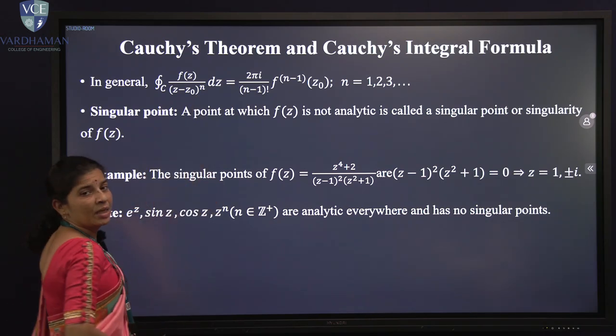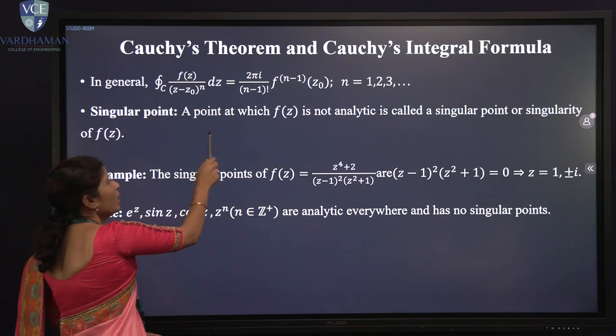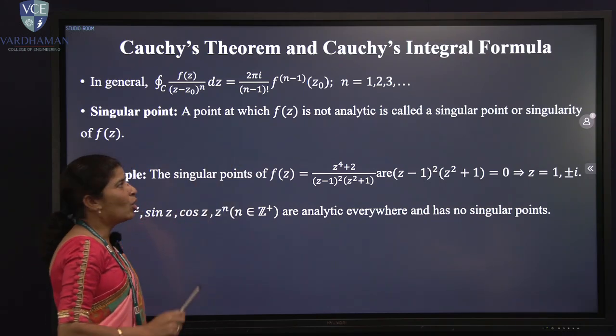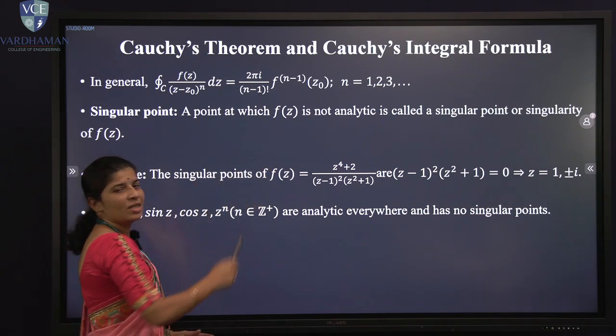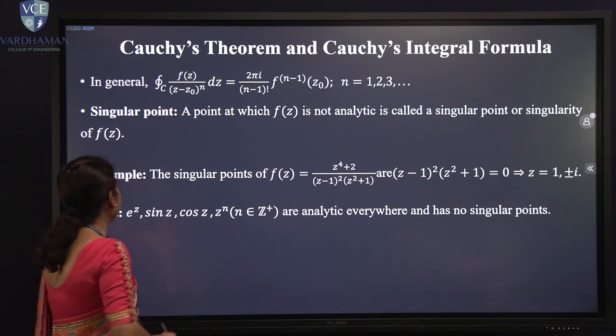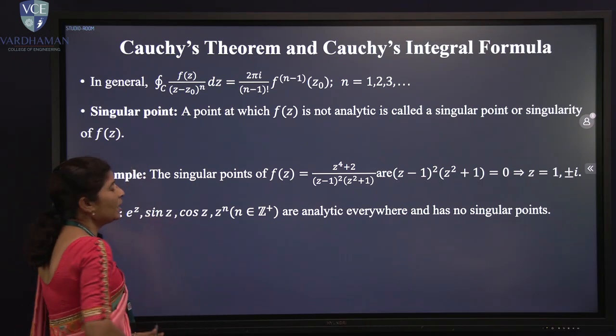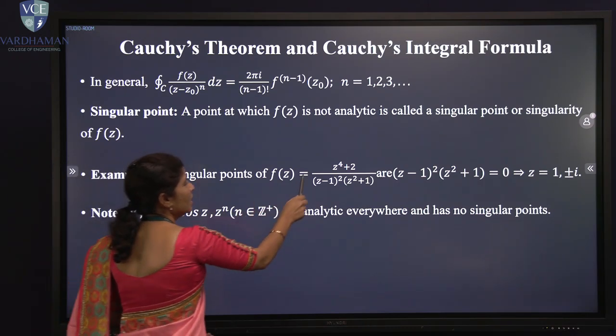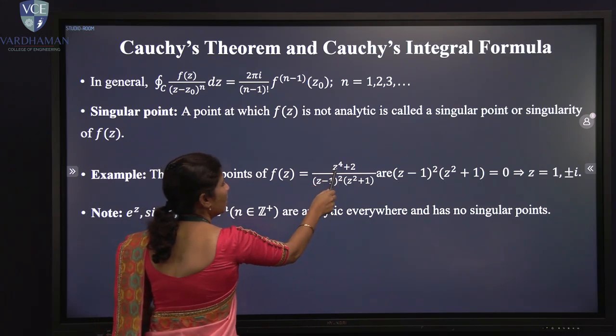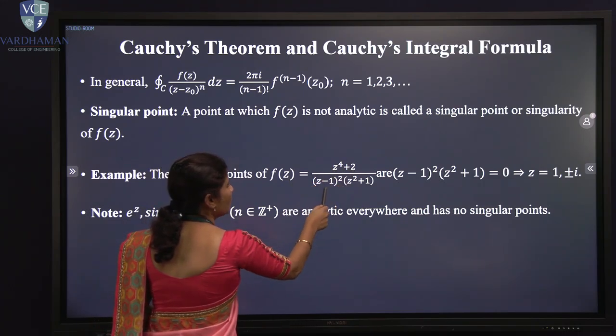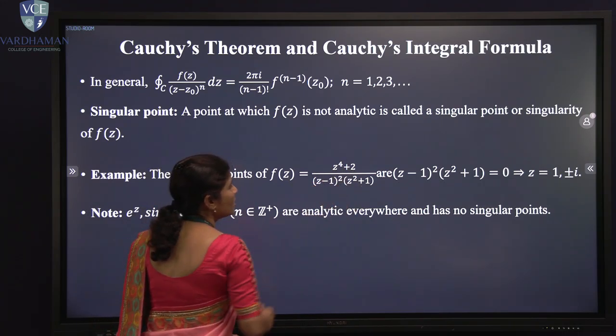Now singular point. A singular point means a point at which f of z is not analytic; it is called a singular point or singularity of f of z. Example: the singular points of f of z. Here I take f of z equal to z power 4 plus 2 upon z minus 1 whole square into z square plus 1.